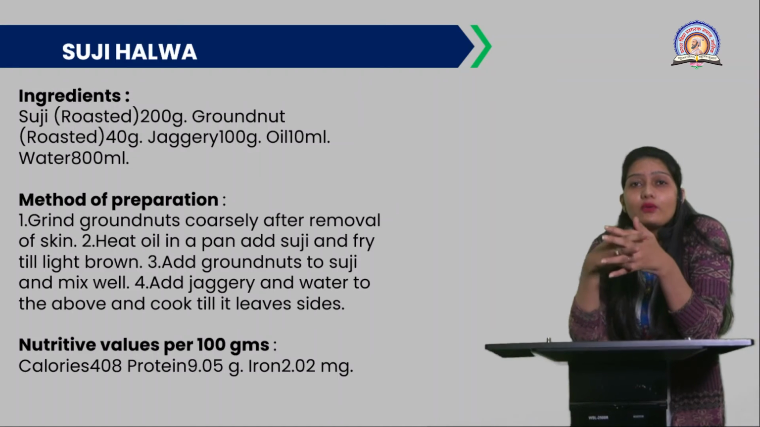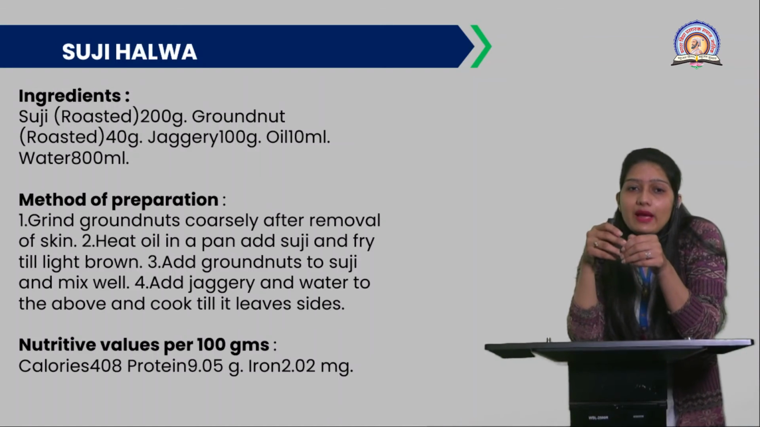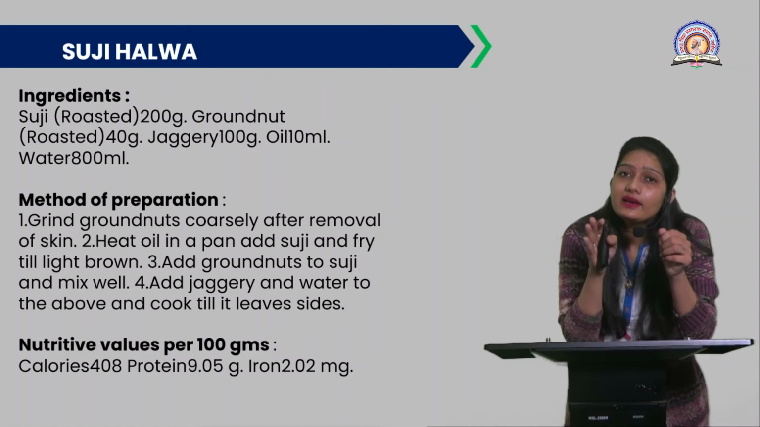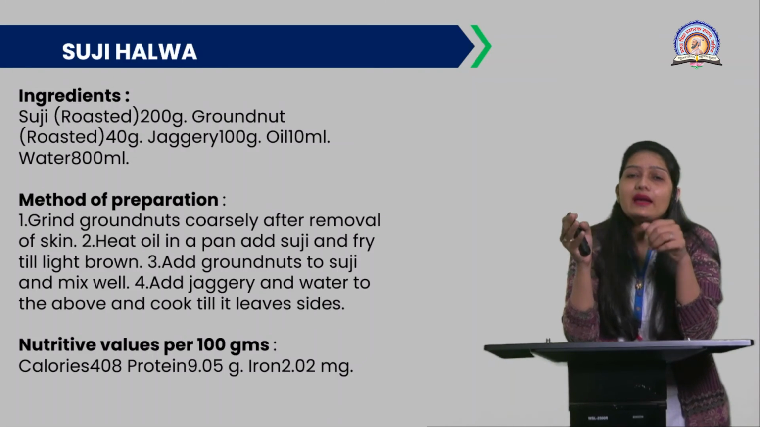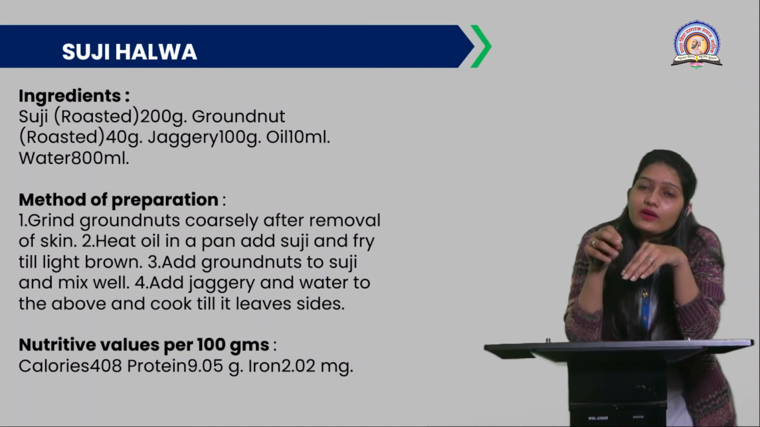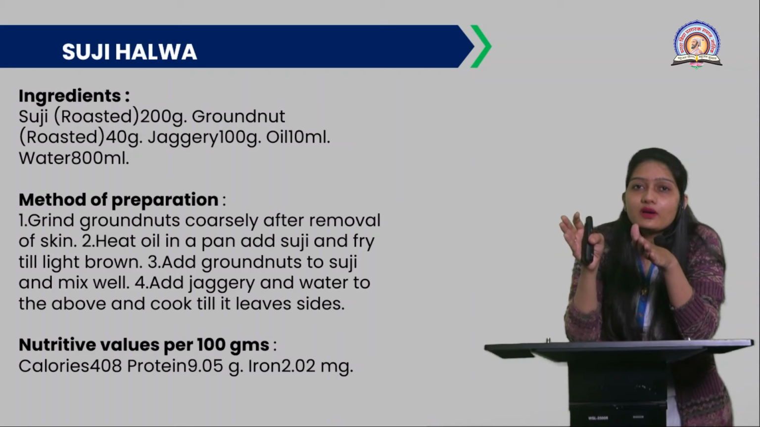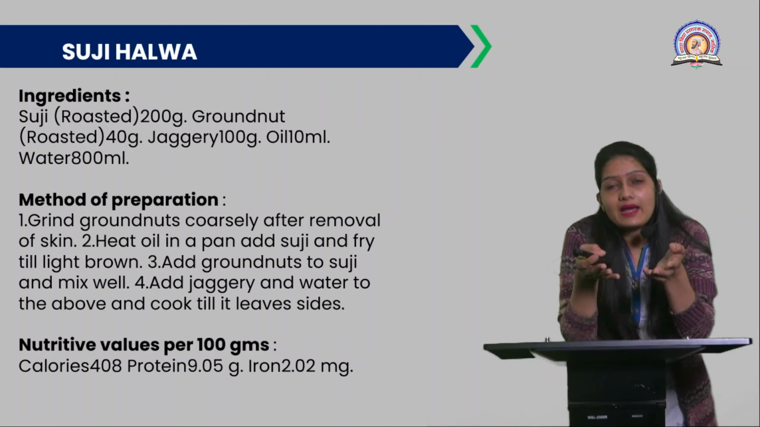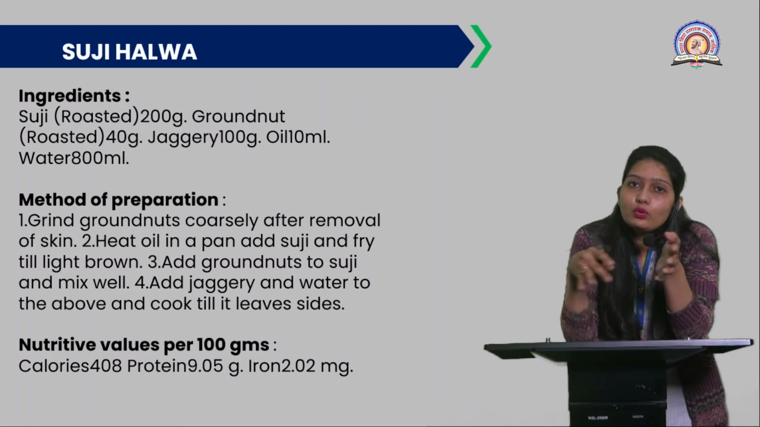Okay. Now, what we need to do, we have to heat the oil in a pan and add suji to it and fry it till it gets brownish in color. Then add groundnut to the suji, or you can add almonds also, but as we have discussed, those are slightly more costly than the groundnut. So here we are adding the groundnut powder. Okay, and we need to mix it.